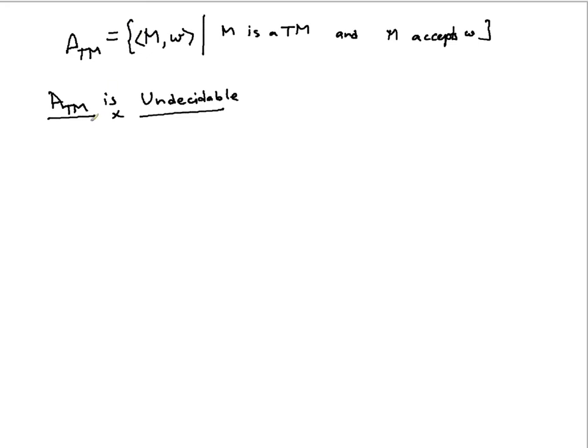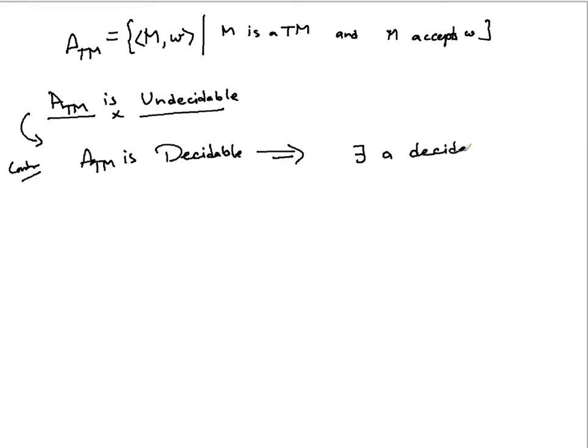You want to prove that it is undecidable, but how are we going to prove it? We're going to prove by contradiction. So when you take the contradiction, what you're going to assume is that, let's say, ATM is decidable. When you say ATM is decidable, what does it infer? It infers that there exists a decider. We say that this decider is H. So H is a decider for this ATM.